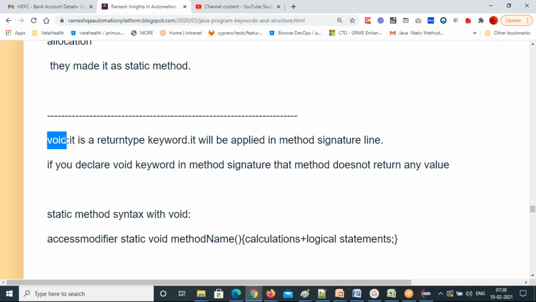Maybe you want that output somewhere else, maybe in some other class or some other package class. If you want to use that data in other places, you must create a method without void, then only can you use that data in another place.